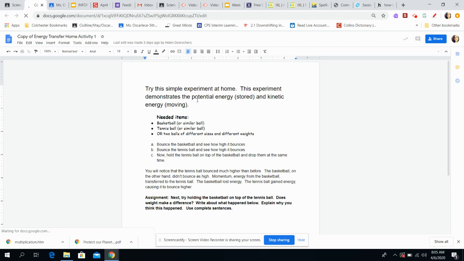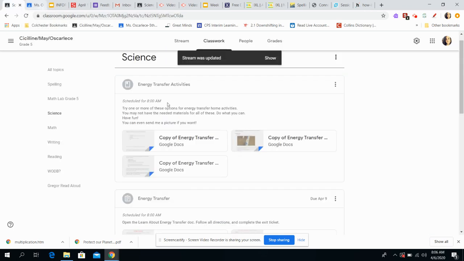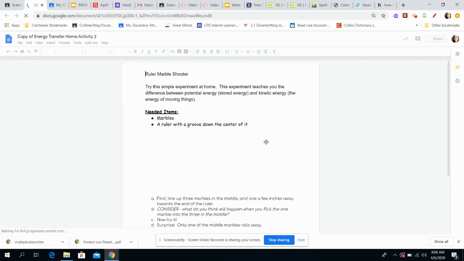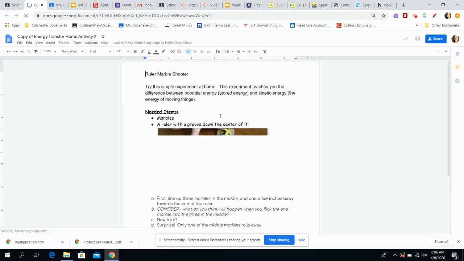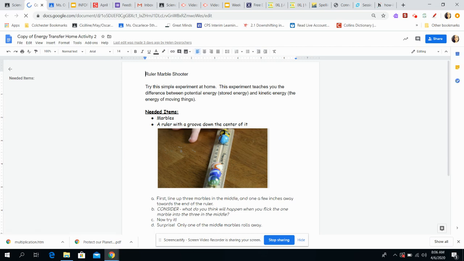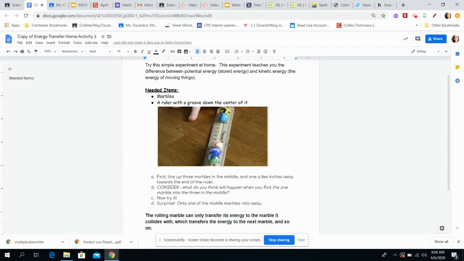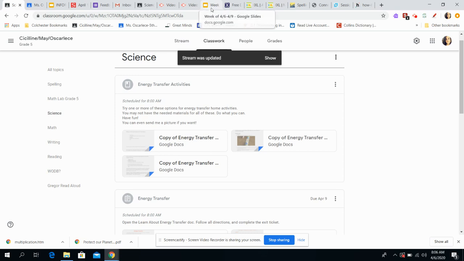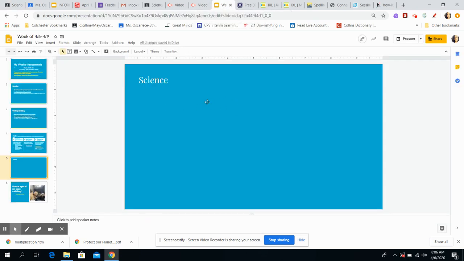Another is demonstrating the relationship between stored energy and moving energy. So having 2 different balls of 2 different sizes and weights. You can do that experiment. Most of you should have the materials for that. And then here's your third choice. It says you need marbles and a ruler with a groove down the center of it. So I'm not going to go over all of these in detail right now because you can choose which one you want and read the directions. So that's optional. As soon as it goes live, I'm going to link it right here for you to click on.